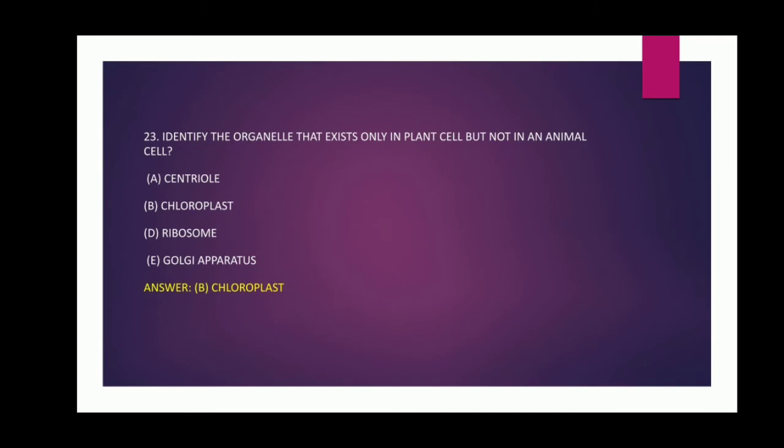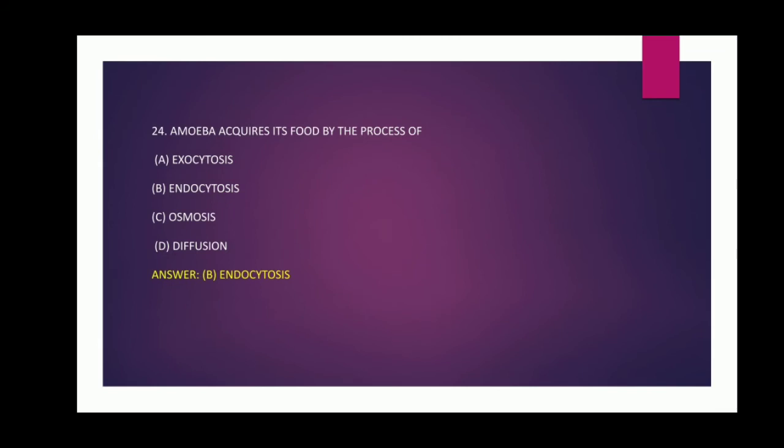Question number 23. Identify the organelle that exists only in plant cell but not in an animal cell. Options: centriole, chloroplast, ribosome, and Golgi apparatus. And the answer is option B, chloroplast. Question number 24. Amoeba acquires its food by the process of options: exocytosis, endocytosis, osmosis, diffusion. And the answer is endocytosis.